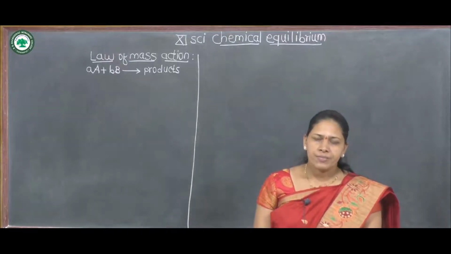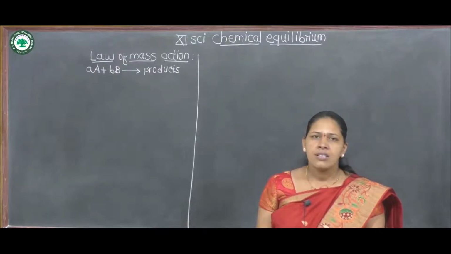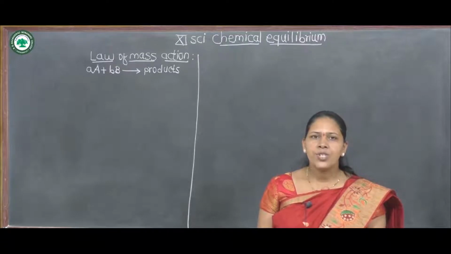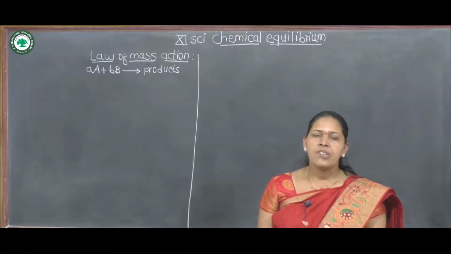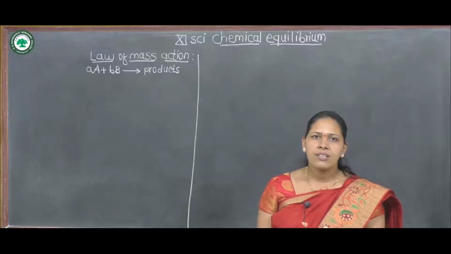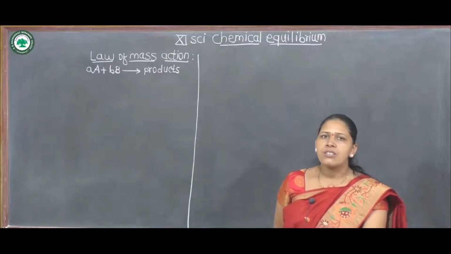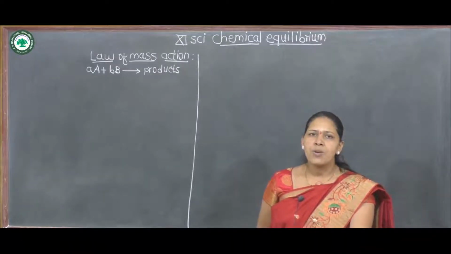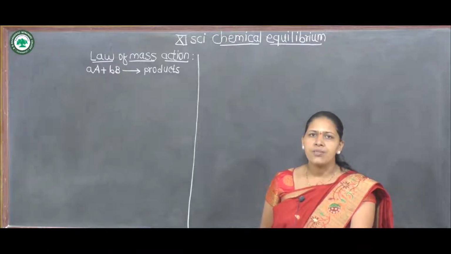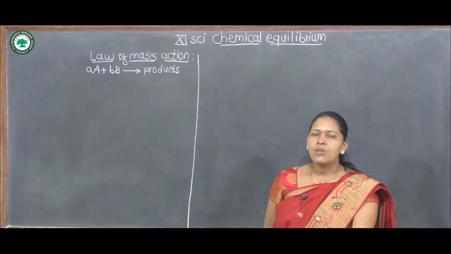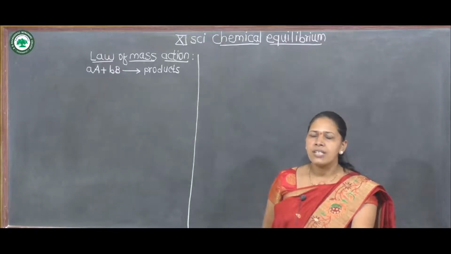We know that as time passes, the concentration of reactant decreases and at the same time the concentration of product increases with time. Therefore, rate of reaction is defined as the decrease in concentration of reactants per unit time or the increase in concentration of products per unit time. That means the change in concentration of reactants or products per unit time is called the rate of reaction. Then according to the law of mass action, the rate of this reaction is directly proportional to